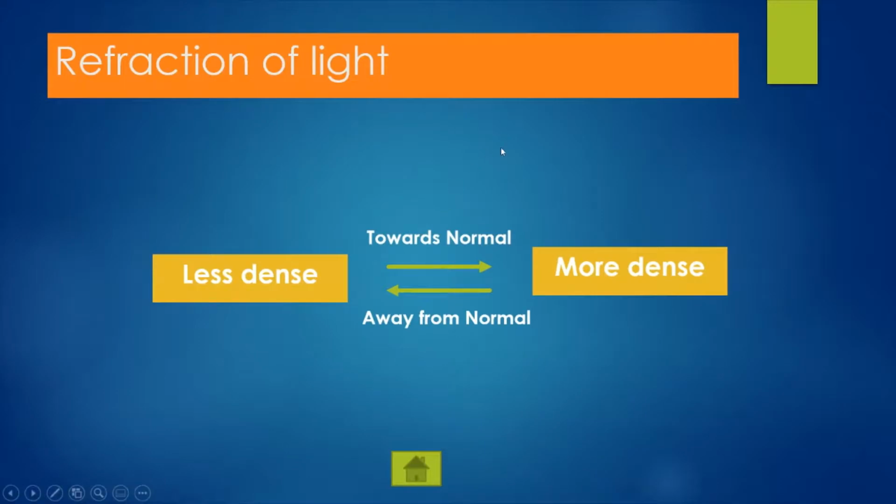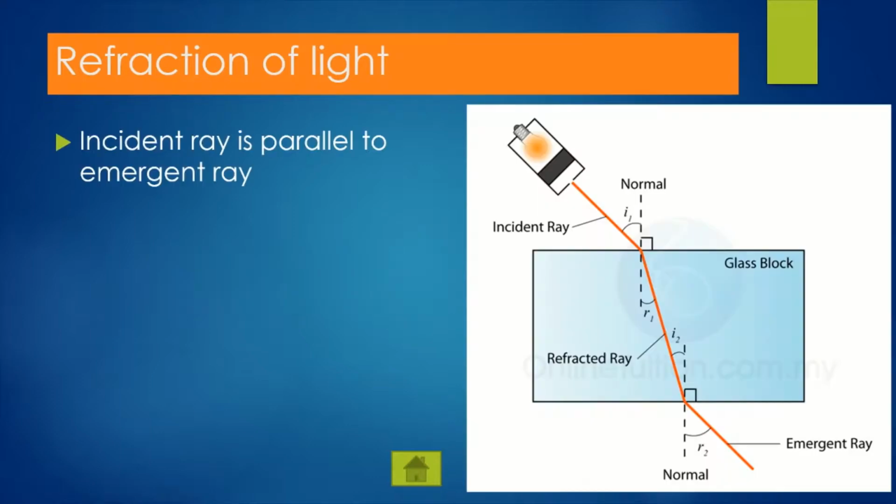All right, as a summary here, from less dense medium to more dense medium, light will bend towards the normal. Conversely, if it is from more dense medium to less dense medium, it will bend away from the normal. Okay, can you remember? All right.